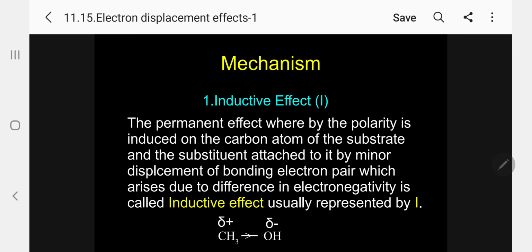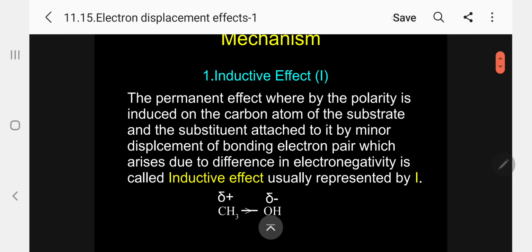Inductive effect is usually indicated by capital I. The definition for this inductive effect is, kindly follow: the permanent effect whereby the polarity is induced on the carbon atom of the substrate molecule and the substituent attached to it by minor displacement of bonding electron pair, which arises due to difference in electronegativity, is called inductive effect, usually represented by I.